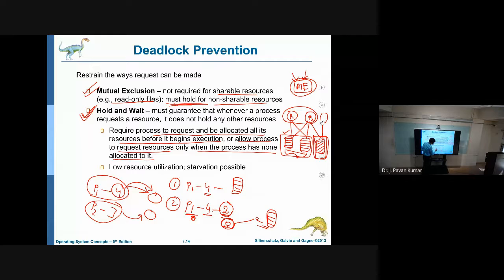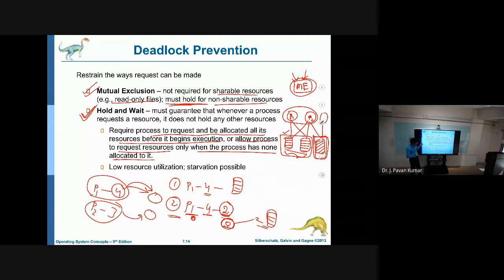In the first approach, we are restricting that only if all the resources are available, do you start execution. In the second way, you start execution, but you don't ask for resources in between. If you want to ask, you release whatever resources you are holding, then you can request other resources. That is the second approach. By using this, we are able to avoid hold and wait.